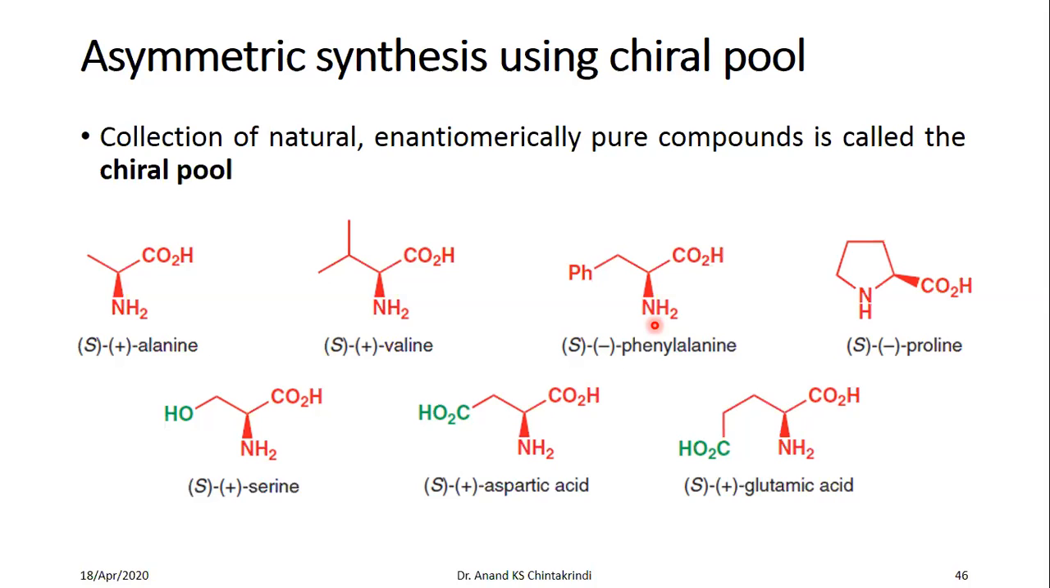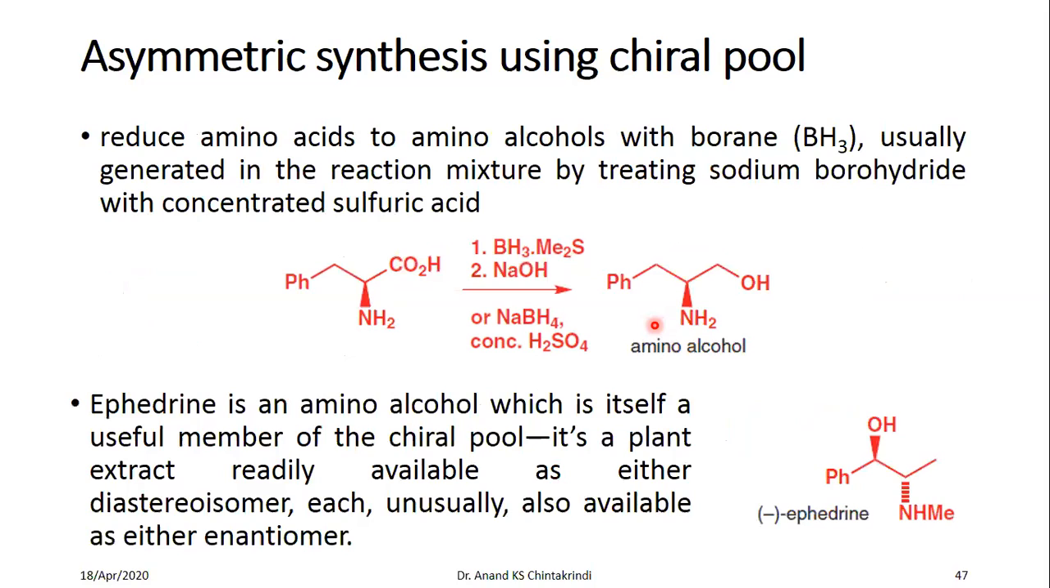So enantiomerically pure form, when I say pure, it is enantiomerically pure. So in nature, there is a pool of compounds which are of chiral nature and are obtained in enantiomerically pure form. So this is a chiral pool. So what you do is, taking advantage of this chiral pool, you are making enantiomerically pure compounds.